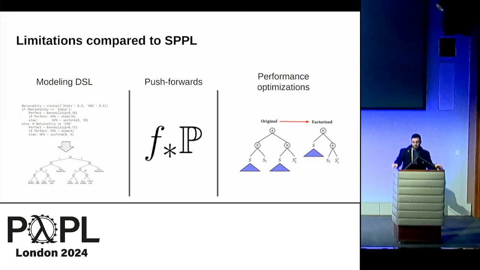Lastly, to be a practical language, and to be able to be used on real-world data, SPPL does a lot of performance optimizations on the sum product networks that it generates. If we want the same sort of performance optimization, so we can have a high-performance language, we need to make some modifications. In particular, we need to specify rules for the new types of leaf nodes that we add, and we need to inspect the parameters, not just the types of these things.